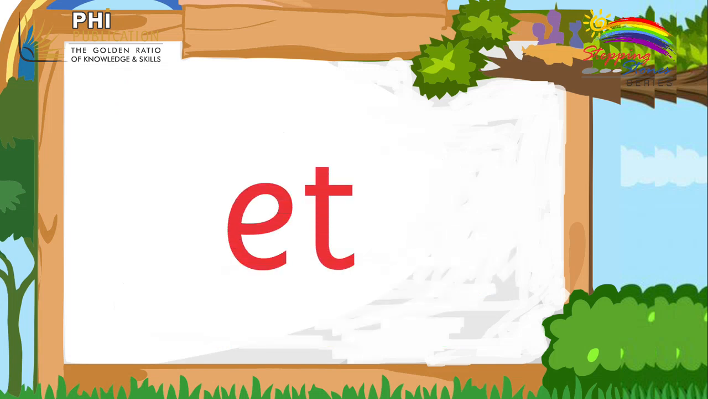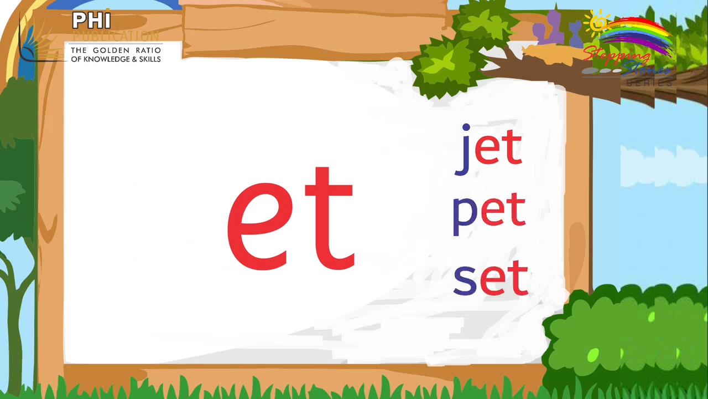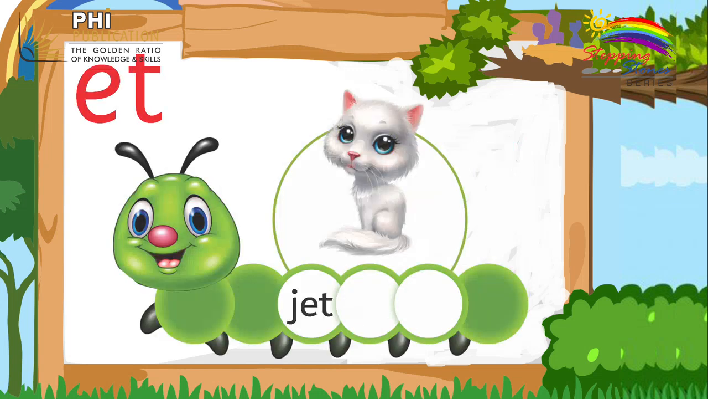Now look, what is this? This is et. Add j before that. J sounds j. J et jet. P et pet. S et set. Okay, say jet, pet, set.